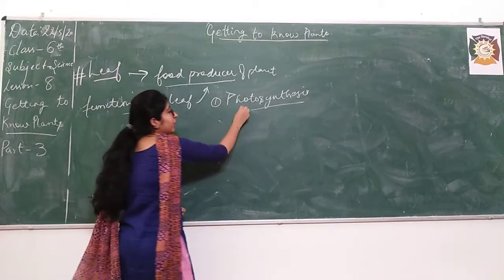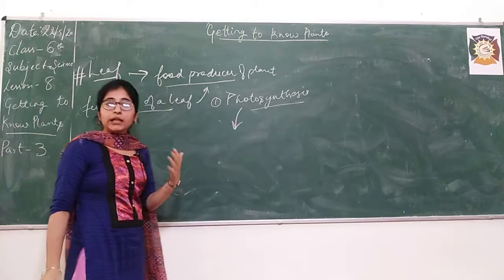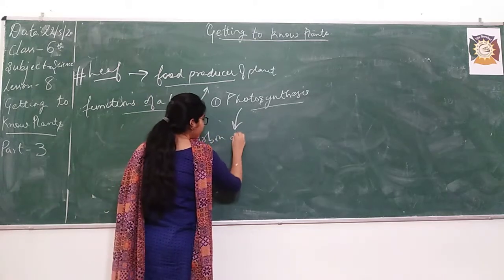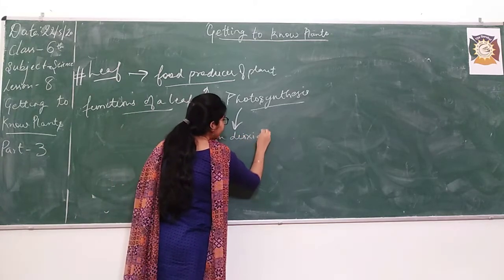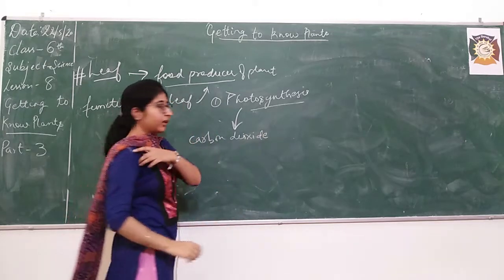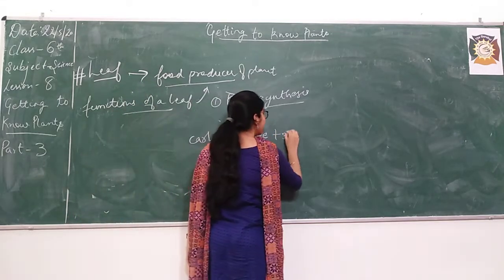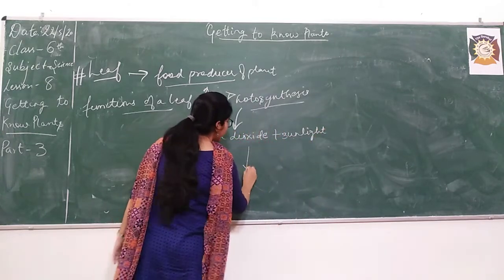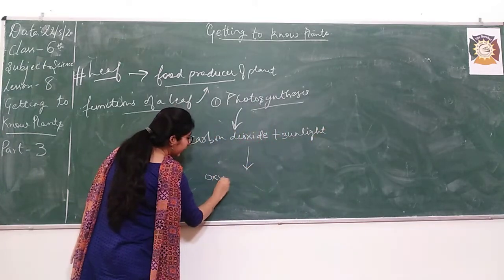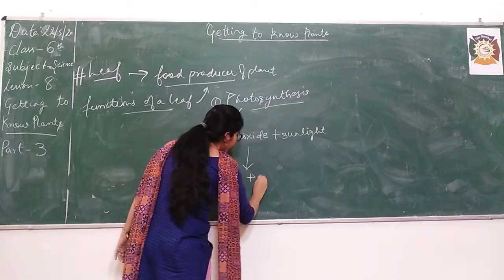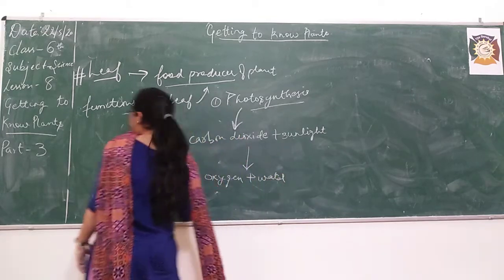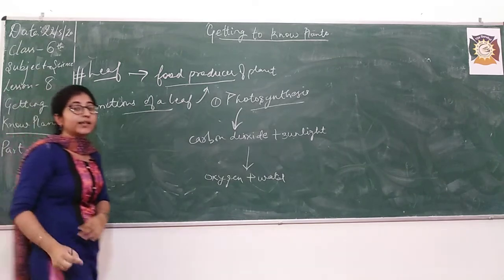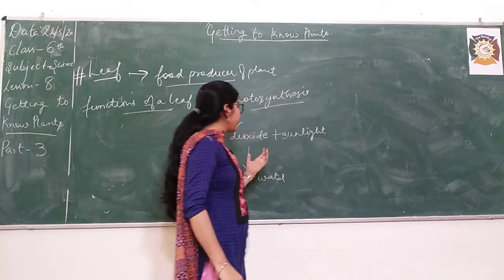What happens is that leaves take carbon dioxide from the air, and then sunlight from nature. These two combine to form oxygen and water, right? So the food is prepared like this by the photosynthesis process.